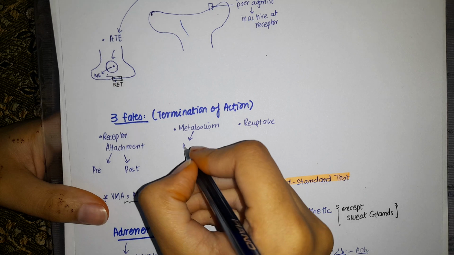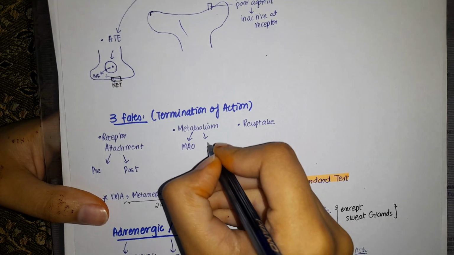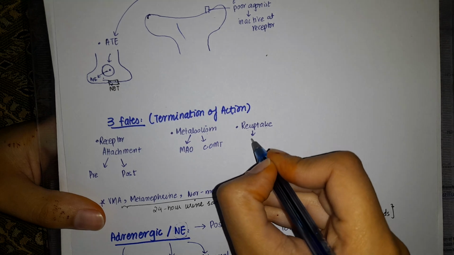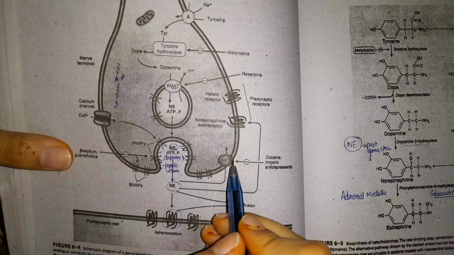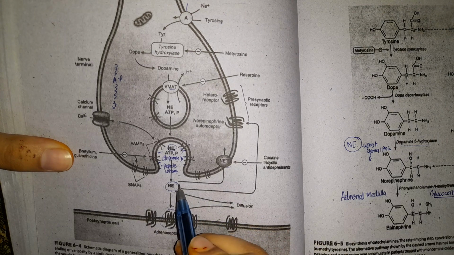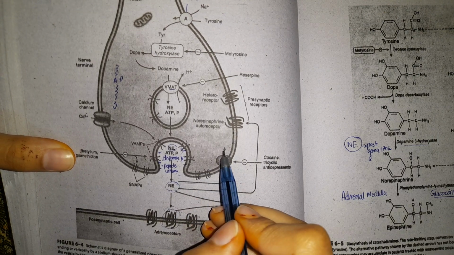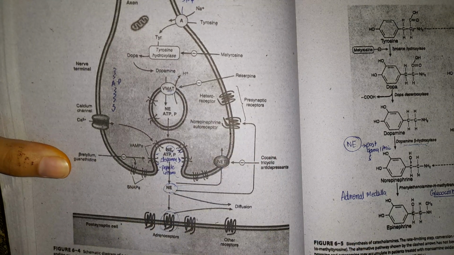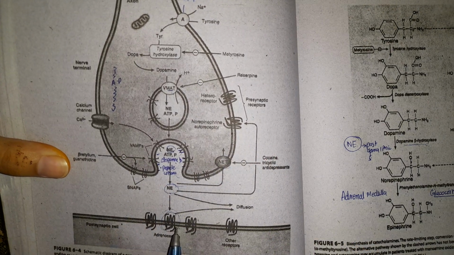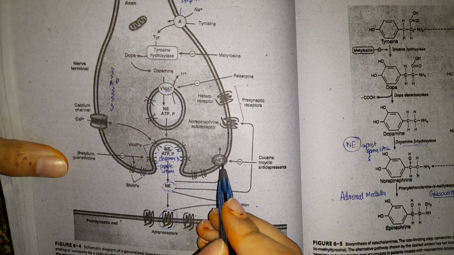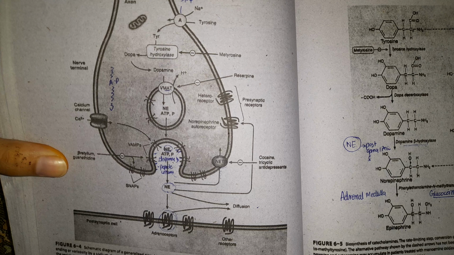Metabolism is by means of two enzymes, MAO and COMT. We will discuss them in a bit. And reuptake is by the norepinephrine transporter. This norepinephrine transporter converts norepinephrine back into the presynaptic membrane. So we discussed three fates. One was attachment to the receptor, second was diffusion and metabolism, and third was reuptake by the norepinephrine transporter.